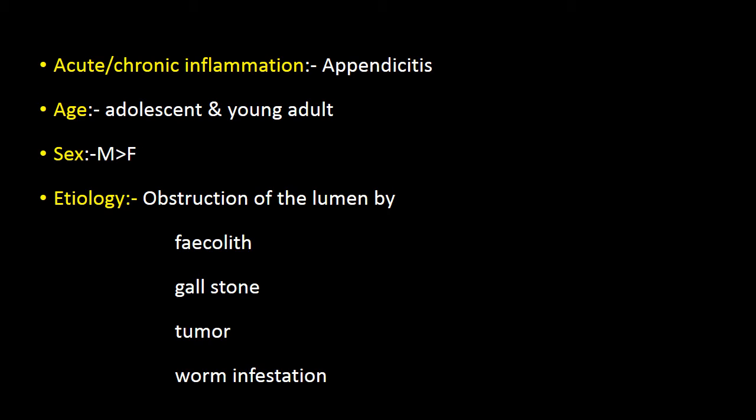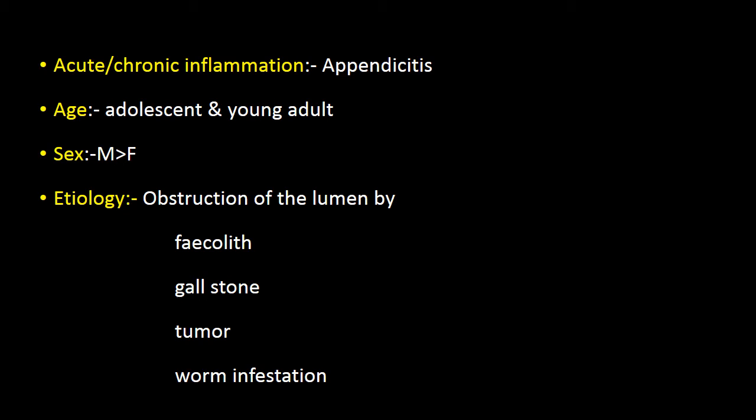So only at one end it has got communication with the gastrointestinal tract. If something happens and the lumen of the appendix gets obstructed, what are the changes that you may expect?